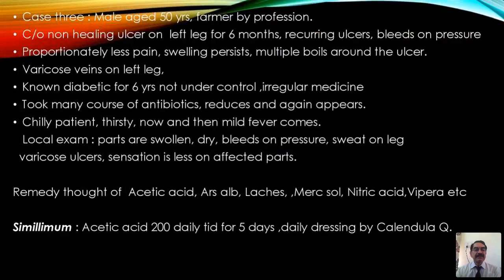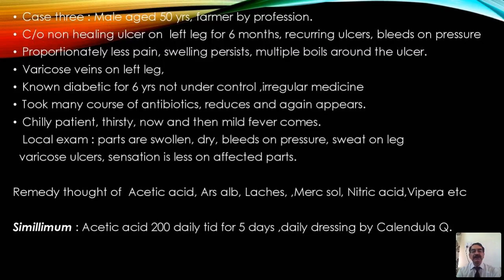Then what remedy did we think of? Acetic acid, Arsenicum, Lachesis, Mercurius, Nitric acid, Vipera. These are some of the similar remedies one thinks of. There is no question of other thinking.